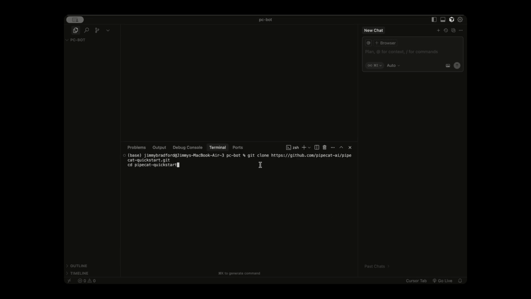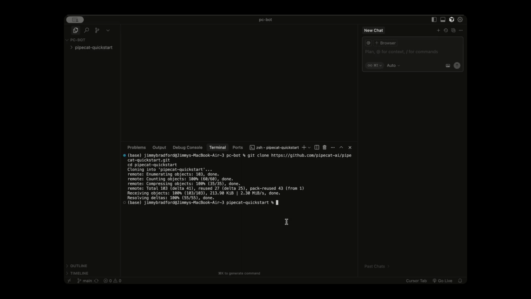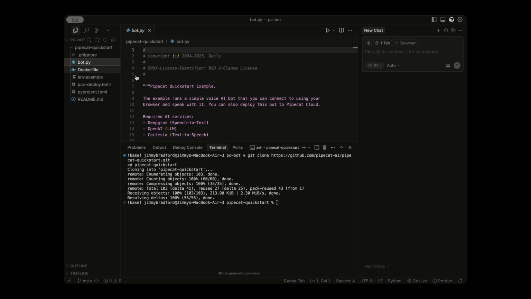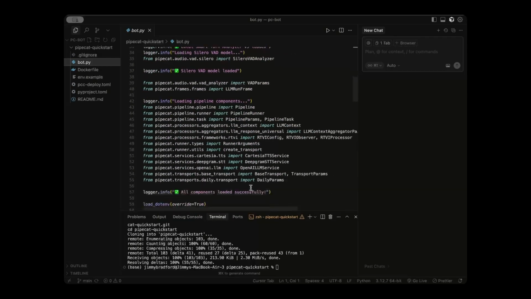So what this is going to do is it's going to clone Pipecat's GitHub repository. So we're going to have a local copy on our computer, and then we're going to change into that new directory from the command line. And as you can see, we have some necessary files for setting up our voice agent, most importantly, this bot.py one, which sets up most of the agent's functionality.